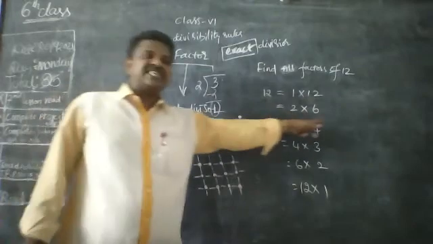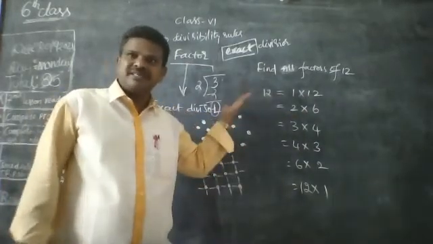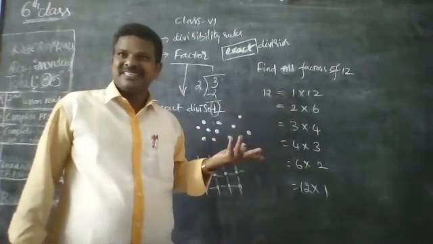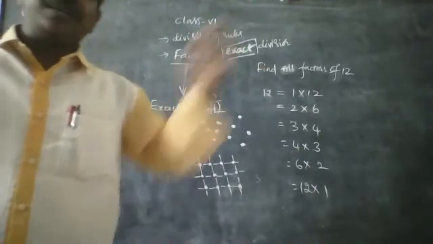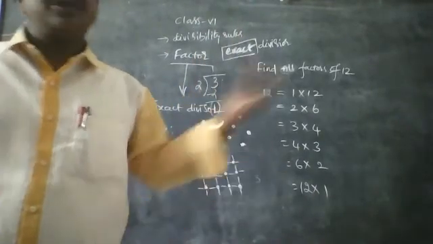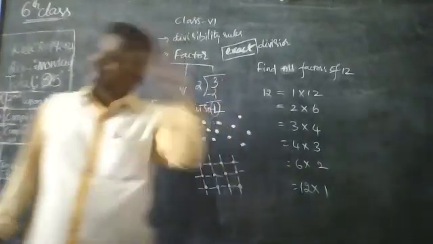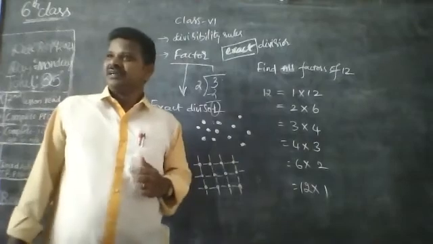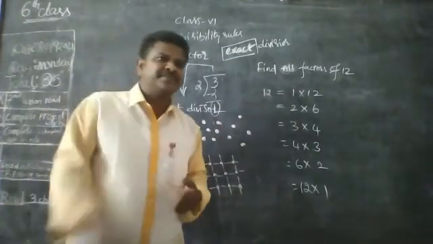Next, 2 and 6 are factors. 2 sixes are 12, 6 twos are 12. When we divide 12 by 2, we get a 0 remainder. If we divide it by 6, we also get a 0 remainder. So 2 and 6 both are factors of 12. What is a factor?